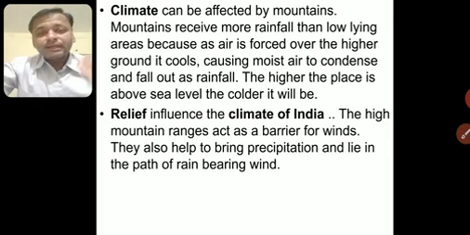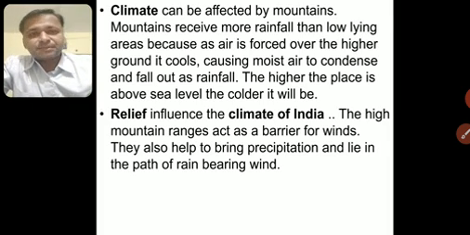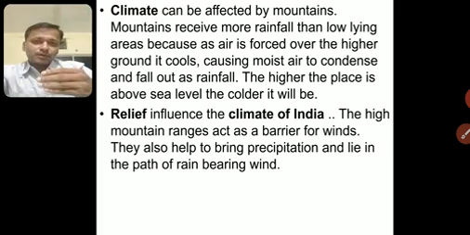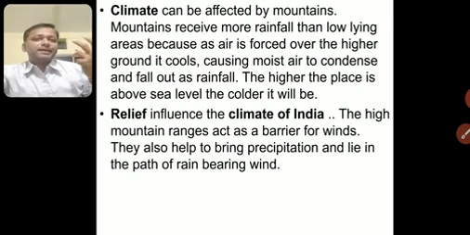Not only rainfall, snowfall is also called precipitation. Whatever precipitates from the sky towards earth in the form of snow, rain, or hailstorm, what we call ole, all this which falls from the sky towards the earth is called precipitation in geography.